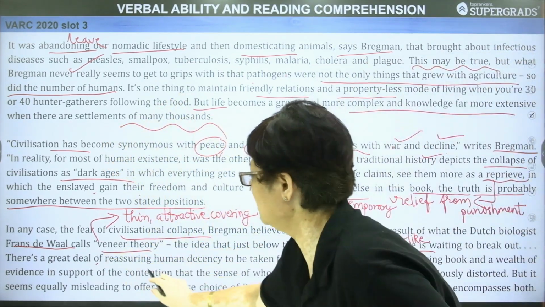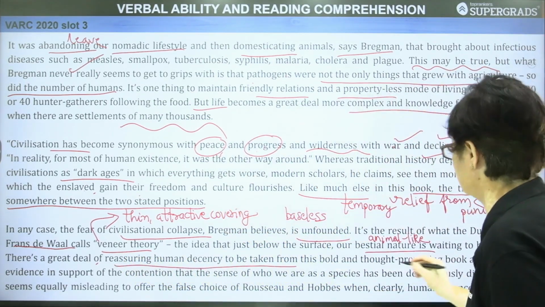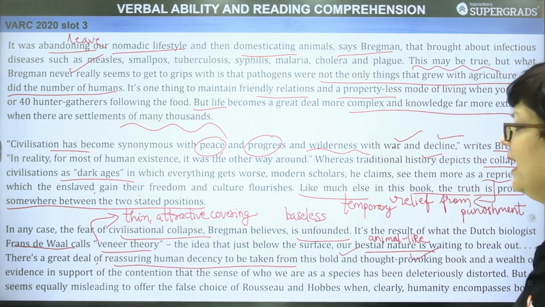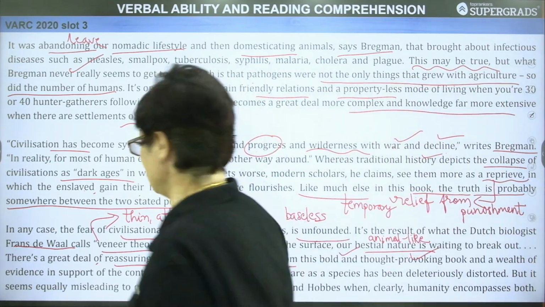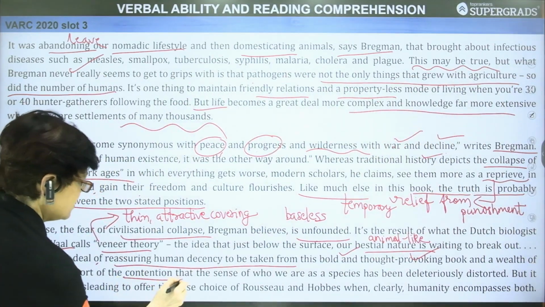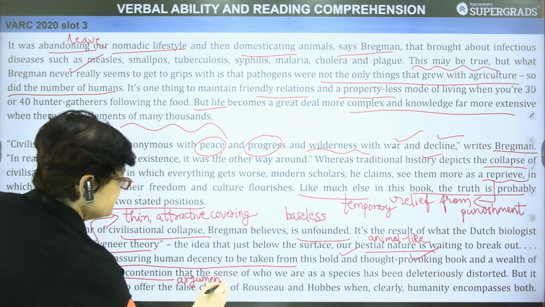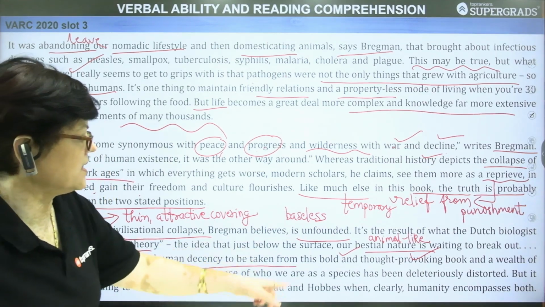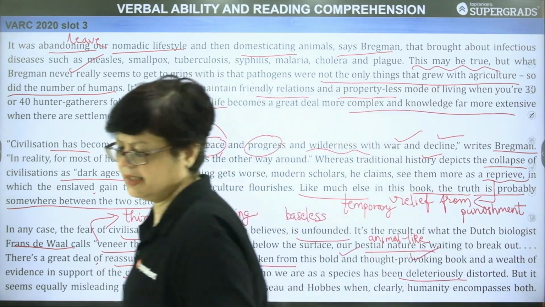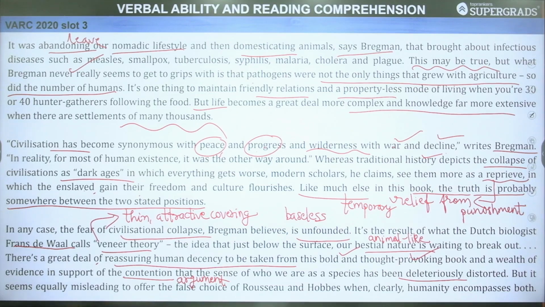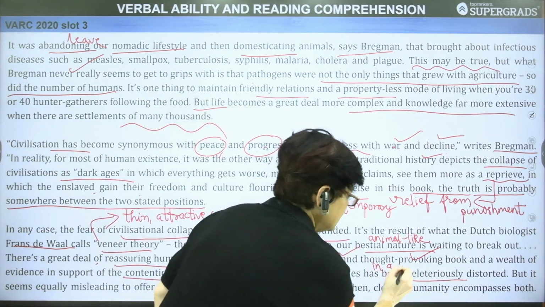There is a great deal of reassuring human decency to be taken from this bold and thought provoking book, and the wealth of evidence in support of the contention. The contention is the argument, the idea that the sense of who we are as a species has been deleteriously distorted in a subtle way.